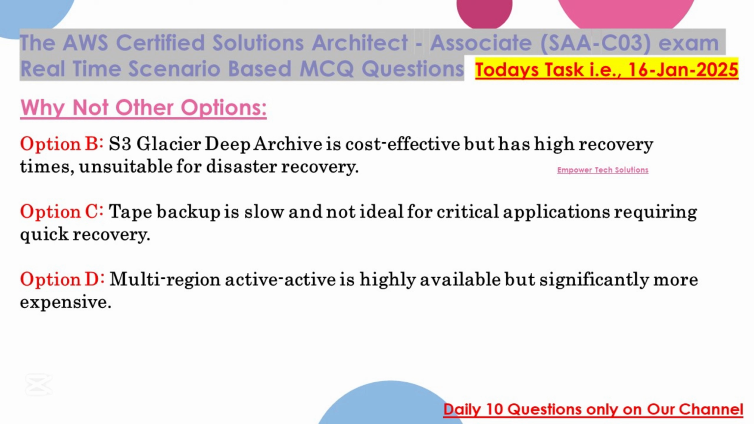Why not other options? Option B. S3 Glacier Deep Archive is cost-effective but has high recovery times, unsuitable for disaster recovery. Option C. Tape backup is slow and not ideal for critical applications requiring quick recovery. Option D. Multi-region active-active is highly available but significantly more expensive.